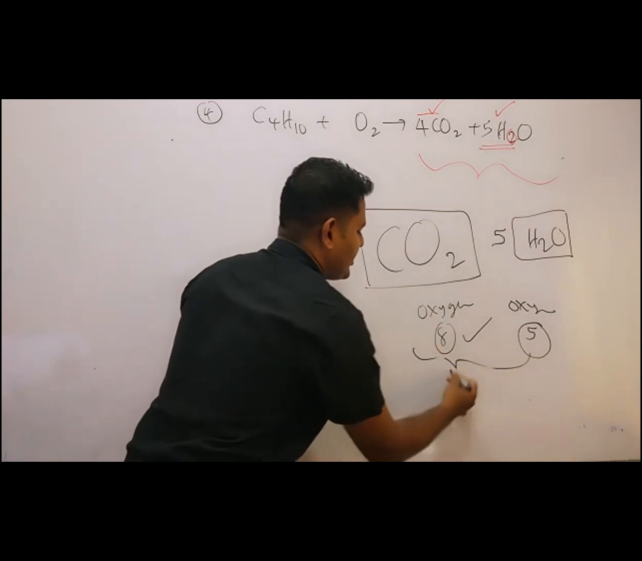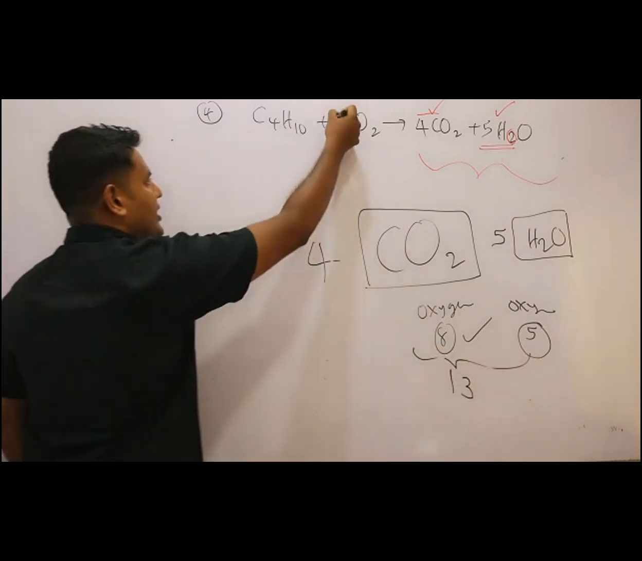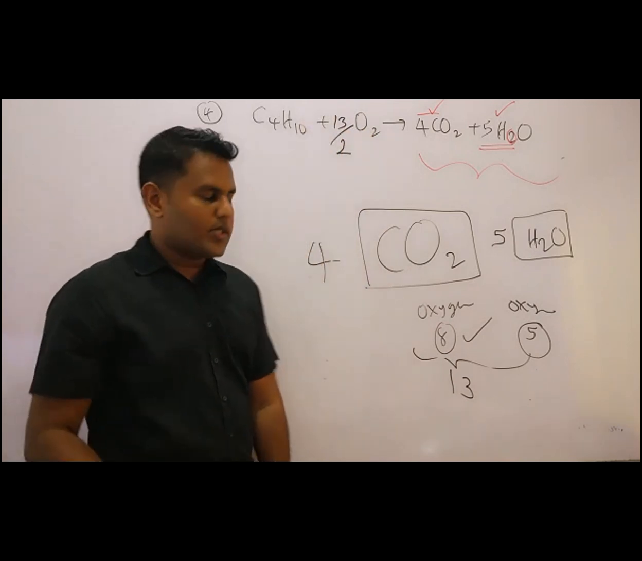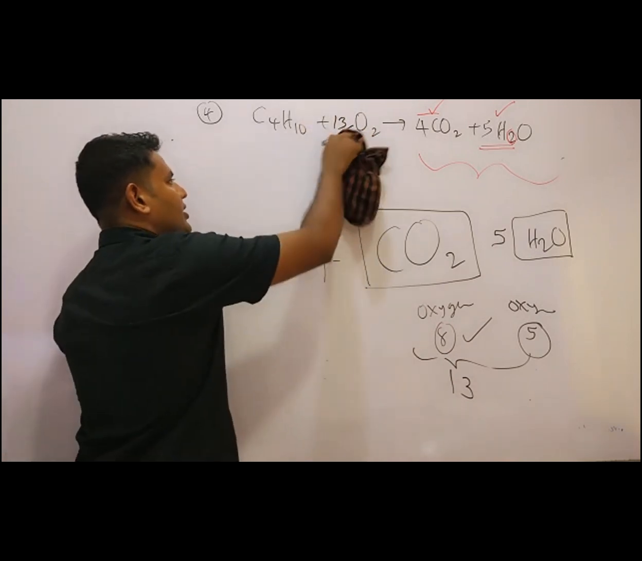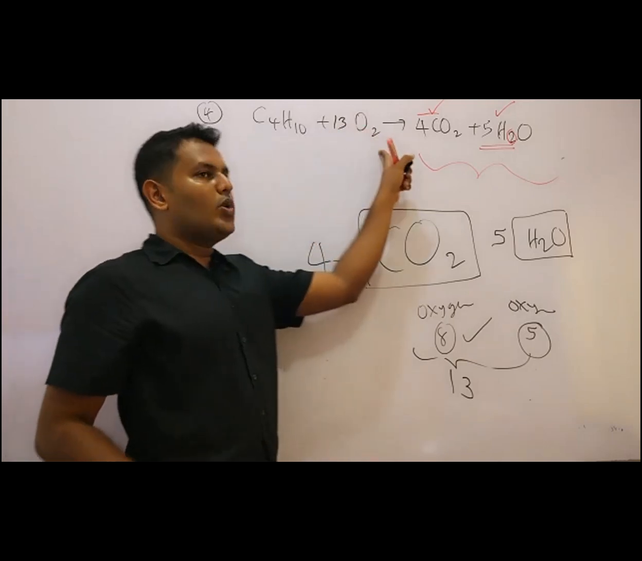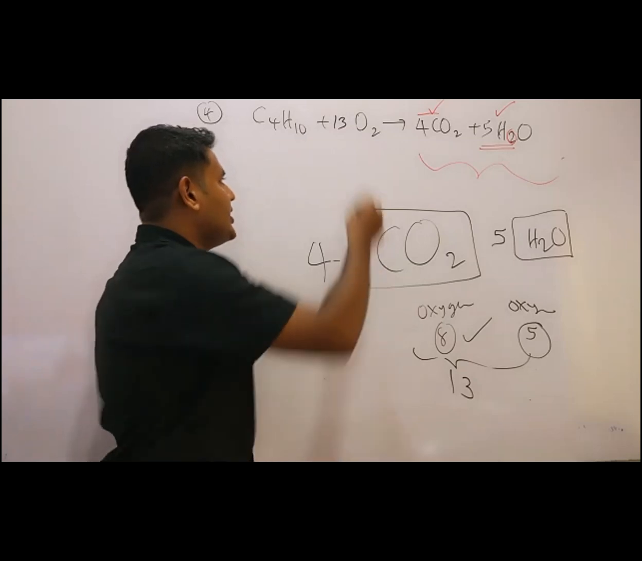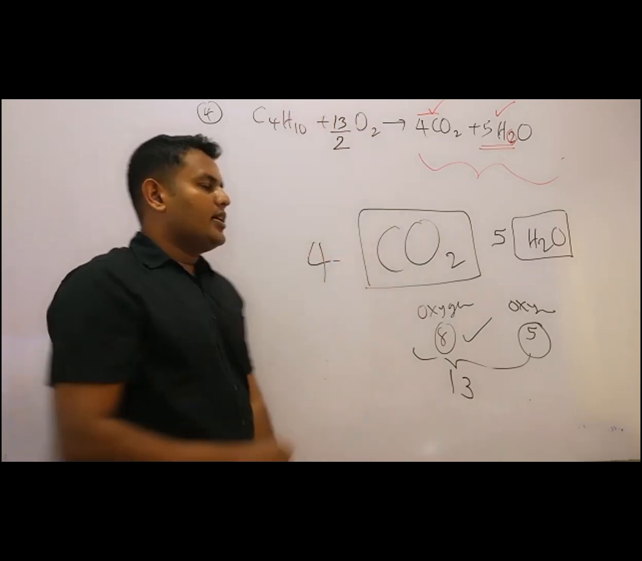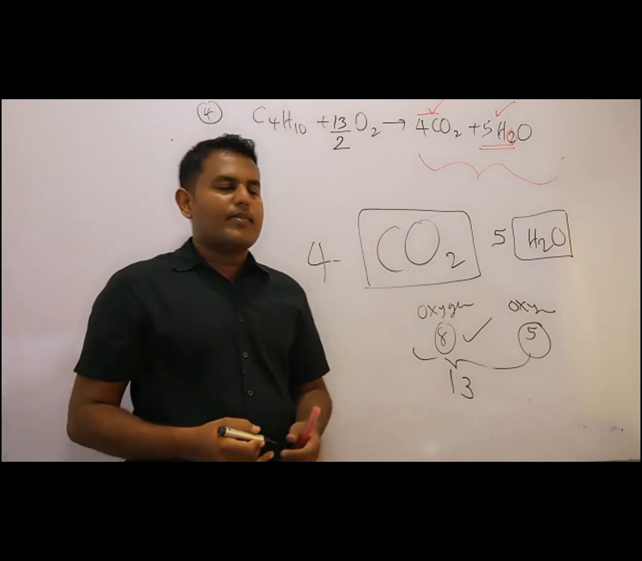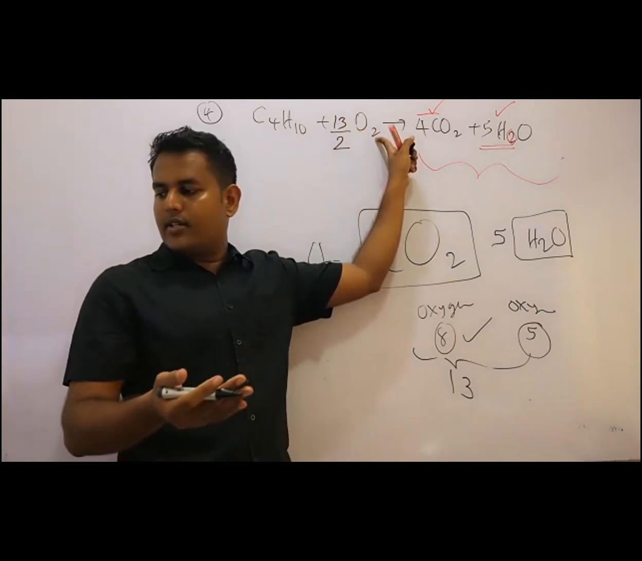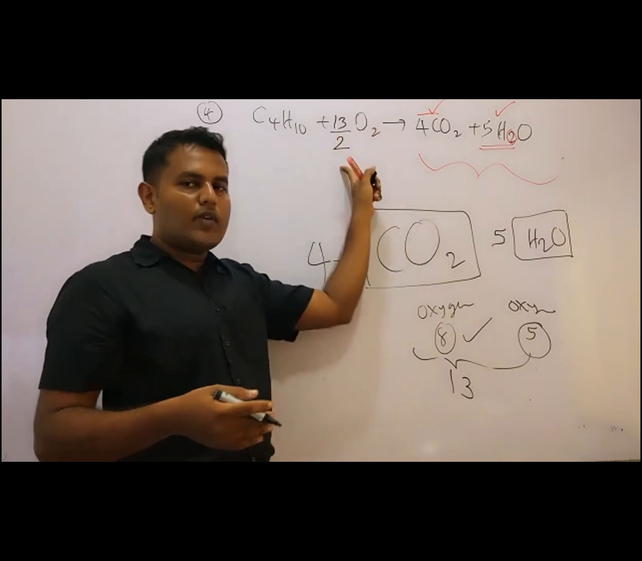So when you are writing 13 here, you can mention it as 13/2. Because if you are writing just 13, 13 into 2 becomes 26. So then keep 13/2, then it's 13. Because 13 and 2 multiply to 26 only, we just want to get 13. So then we can write 13/2.